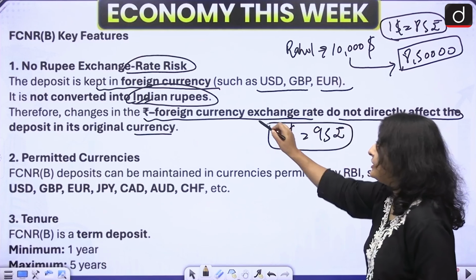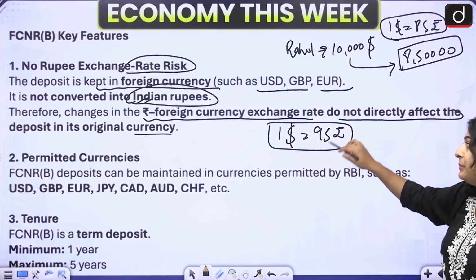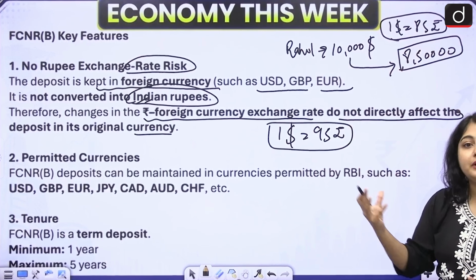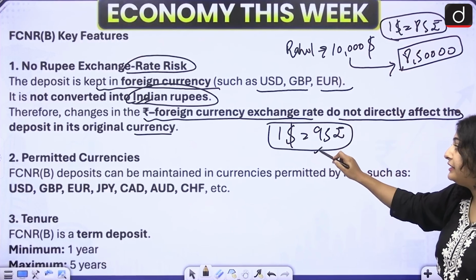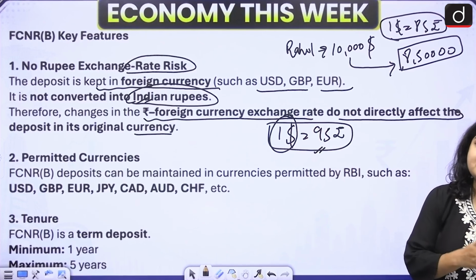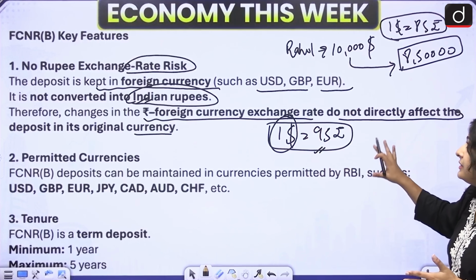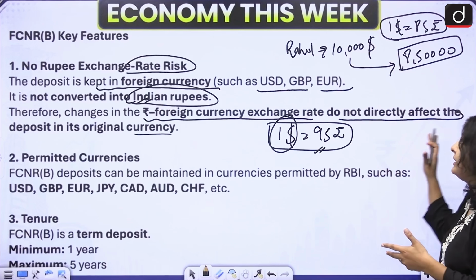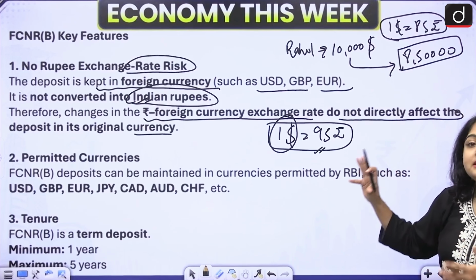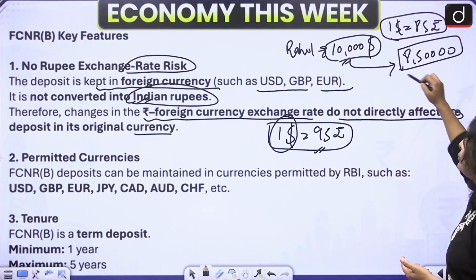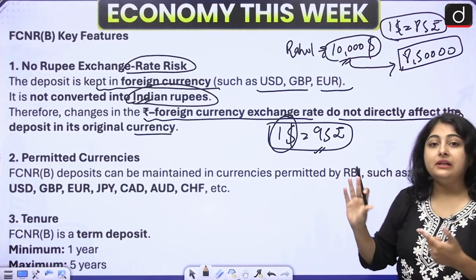Now see here, the exchange rate has changed. The value of the rupee has depreciated. Previously, you had to give 85 rupees to buy $1, but right now you have to give 95 rupees in order to buy $1. Let's say after 5 years, if Rahul wants his principal amount back, he wants to withdraw his amount from the Indian bank. So obviously he will receive fewer dollars. He has paid $10,000, but since the value of the rupee has depreciated, he will receive fewer dollars.